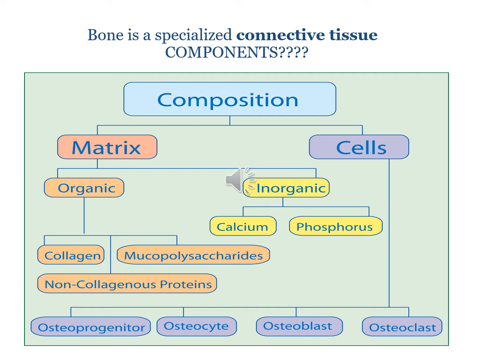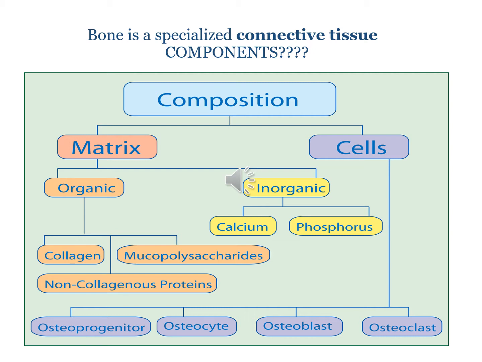There are four main cells which you see in the bone. They are your osteoprogenitor cells, osteocytes, osteoblasts, and osteoclasts, which we are going to take up each one in detail. Histology of each one is important, and histology of each one can come in your exams.